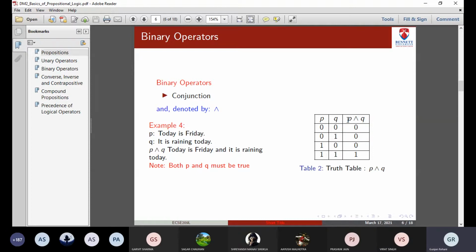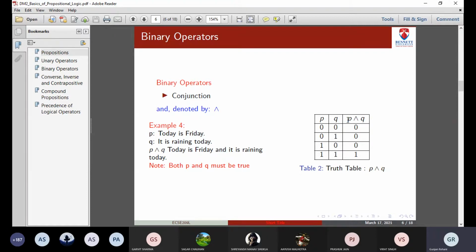Now go through the truth table. The PQ values are given. You can write the values in ascending order, so they take on the values 0 0, 0 1, 1 0, 1 1, right? You follow this order always: 0, 1, 2, 3 this way. So P and Q can take on these 4 possible values. The 4 rows are given.